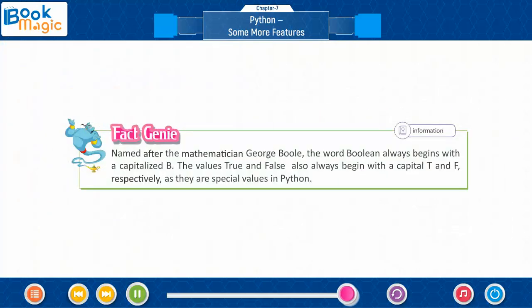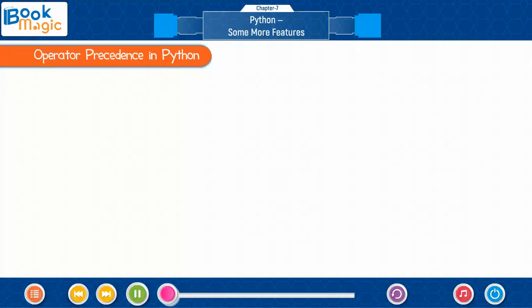Fact Genie. Named after the mathematician George Boole, the word Boolean always begins with a capitalized B. The values True and False also always begin with a capital T and F, respectively, as they are special values in Python.